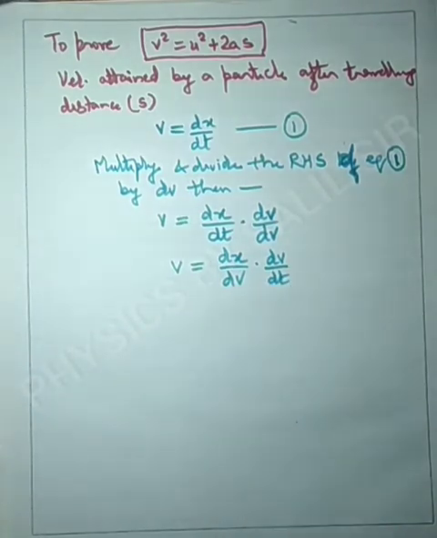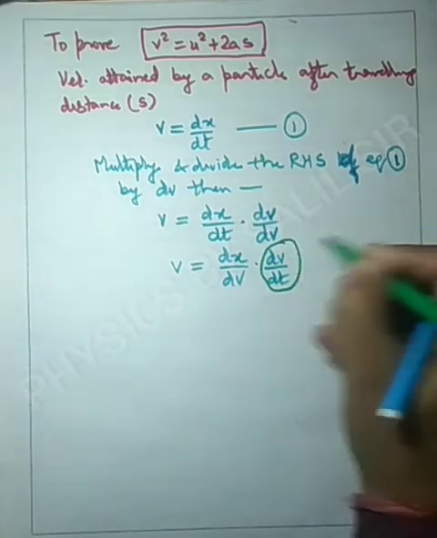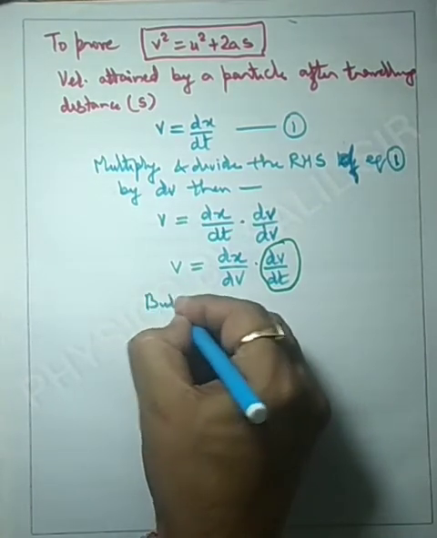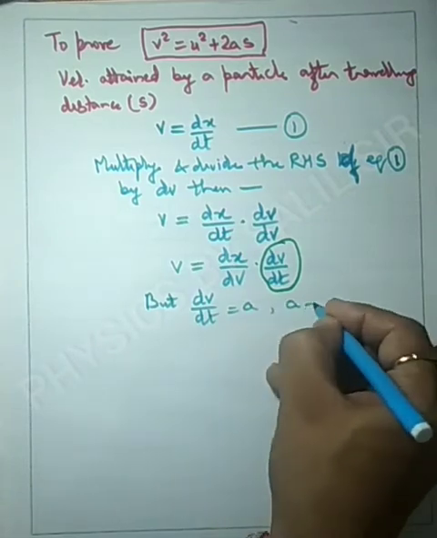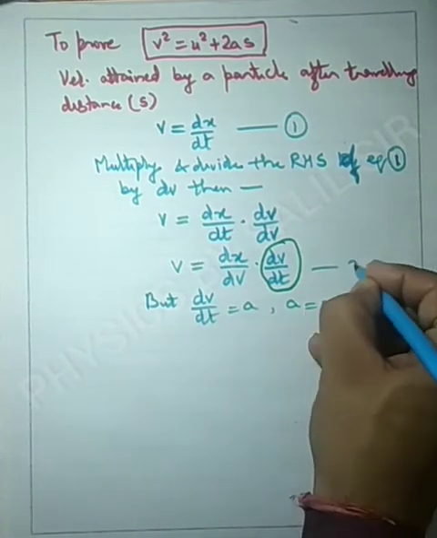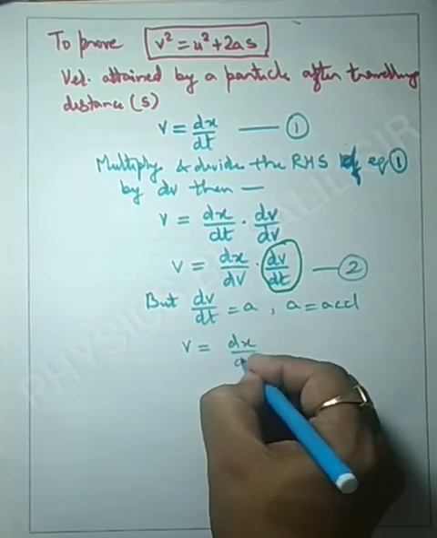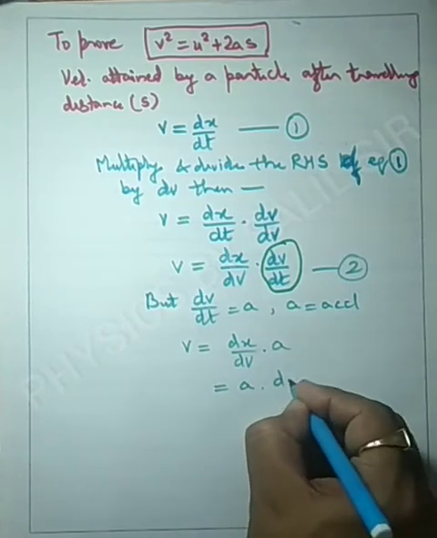We know that acceleration is dv upon dt, so in place of this we can write a, where a is acceleration. Suppose this is equation number 2. So v will be equal to dx upon dv dot a, or a dot dx upon dv.